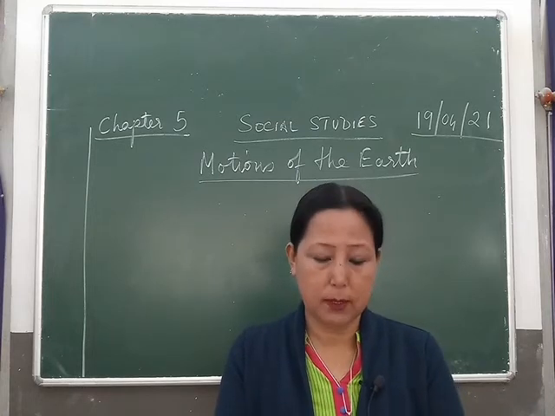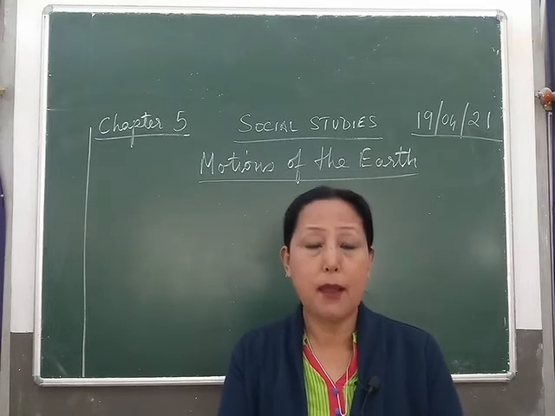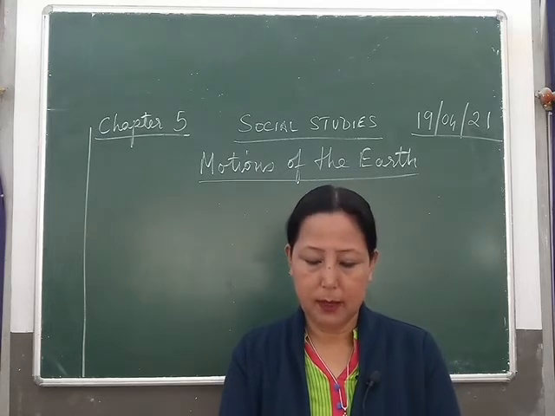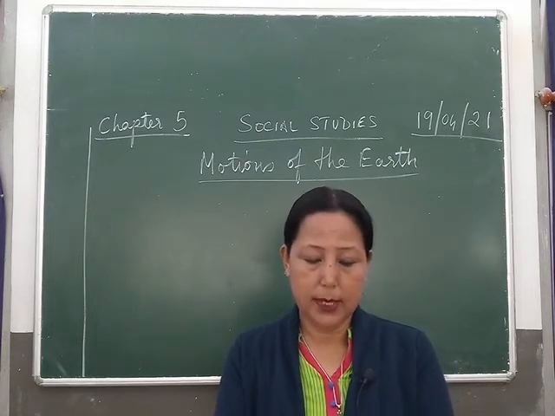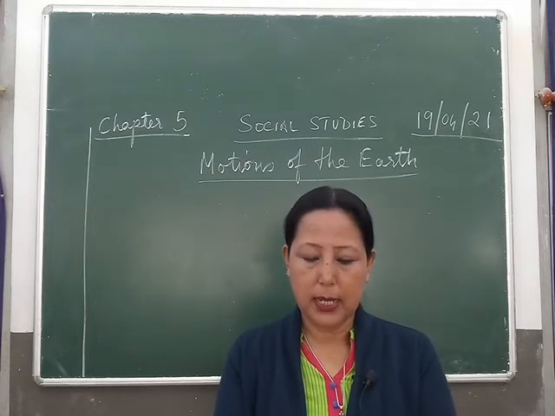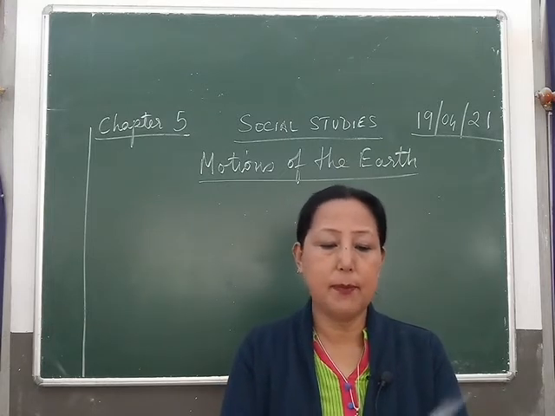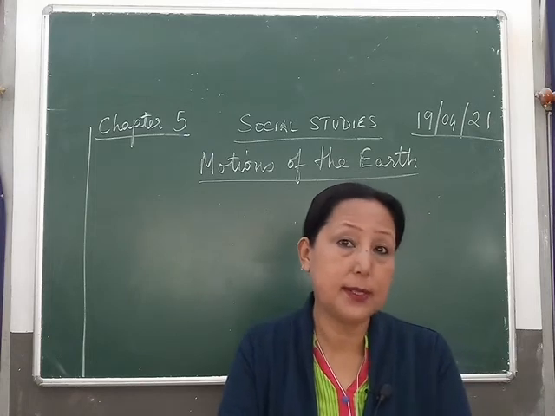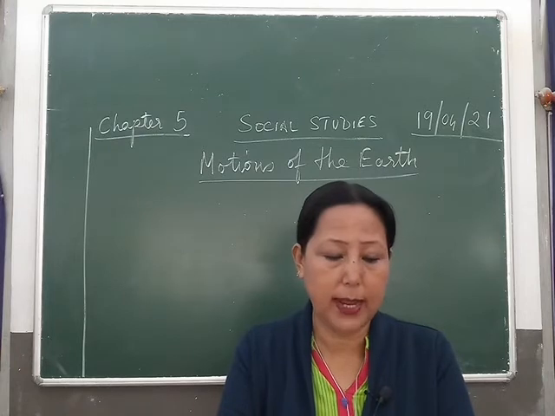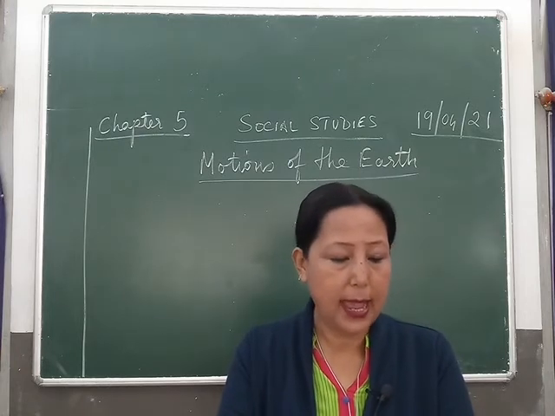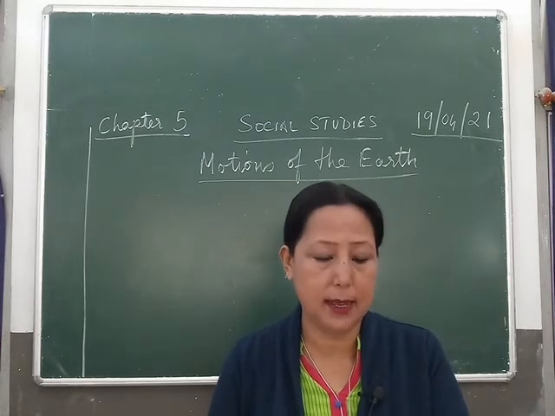Spring and autumn now. Spring and autumn months are March and September, when the sun is directly over the equator. Both the hemispheres get almost equal amount of heat and light. 21st March and 21st September are the days when the sun is directly overhead on the equator, and as a result the whole earth has equal day and night.